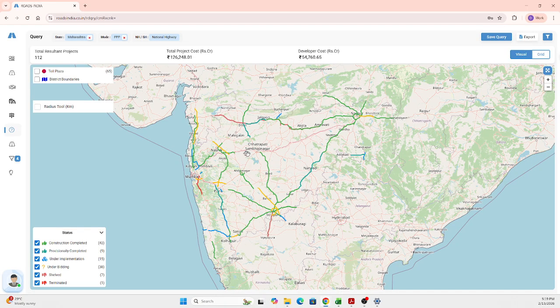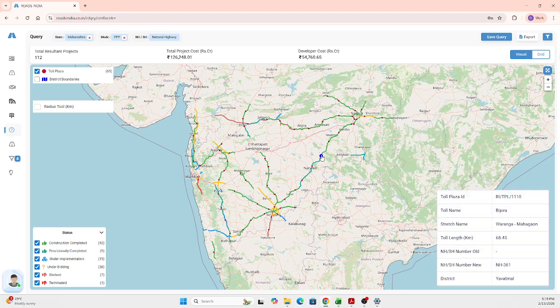So here, after selecting a particular project, you get the elaborated information about this particular project from the query screen itself. You can also layer down the toll plazas here. To the top left, you have this toll plaza button. Just toggling that, all the red plotted points are the toll plaza locations. Upon hovering over, you get the toll plaza name, the stretch name, toll length, and the NH number. All those toll-related information will be available over there. So you can easily understand where and what the toll plaza is, and you can also get the performance of each and every toll plaza that is there.